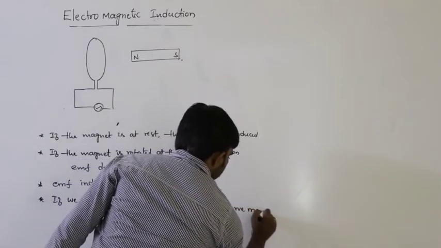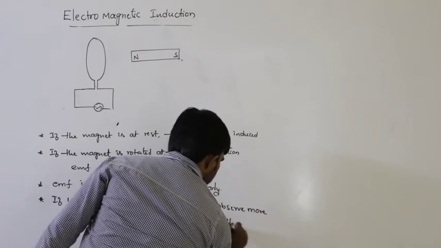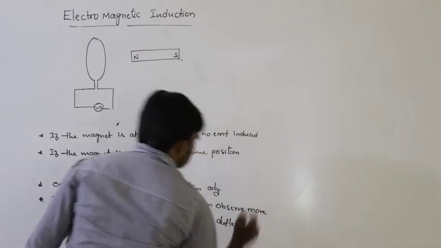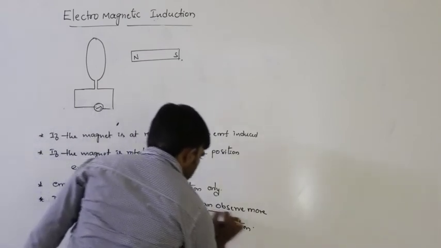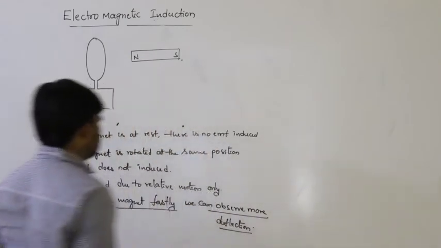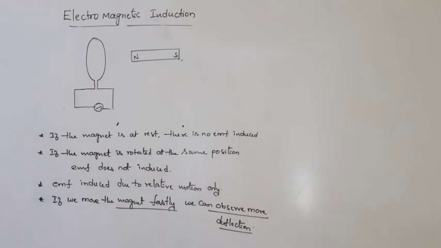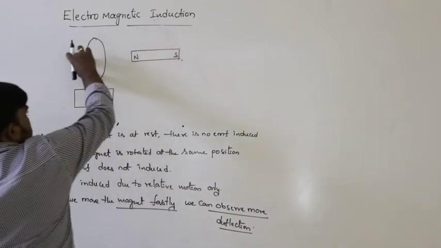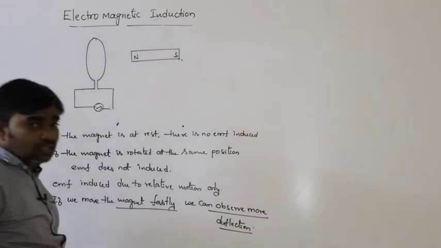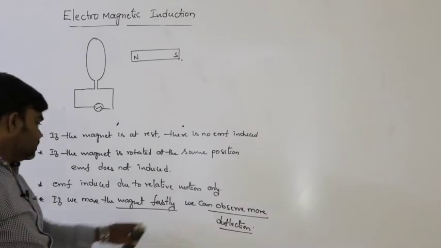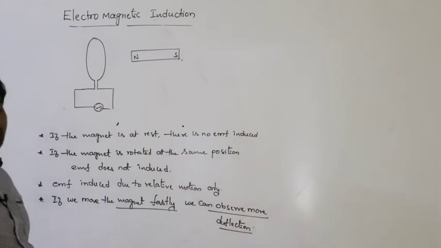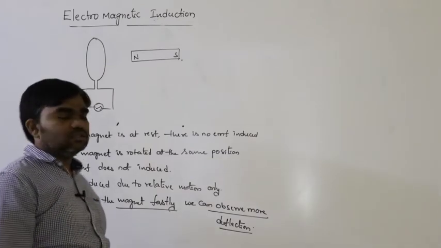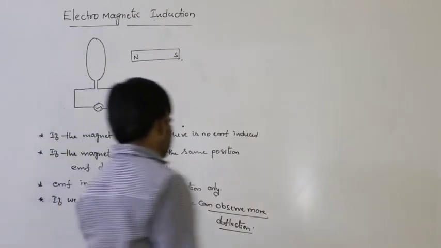Important point it is. That means if the magnet moves towards the coil or away from the coil quickly, we can observe more deflection. More deflection in the sense more EMF, more current, like that. Next point.